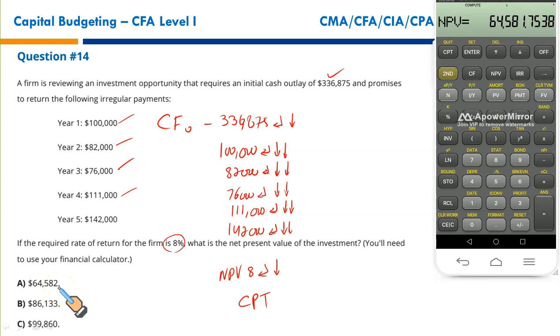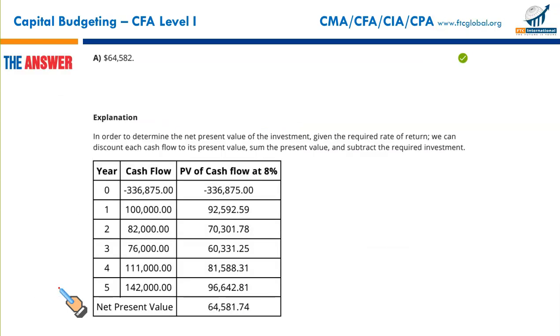That makes A the correct option. It's as simple as that. So once you know how to use the calculator, you don't need to write it down the way I have. You can simply input the data and you can get the result immediately. A is the right answer.